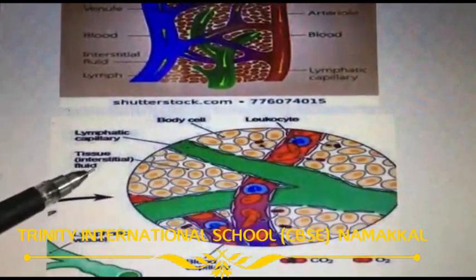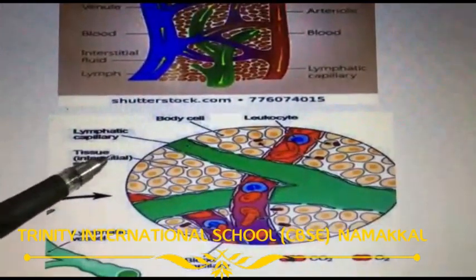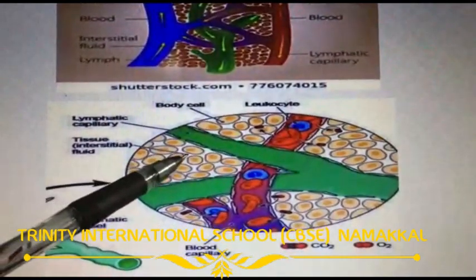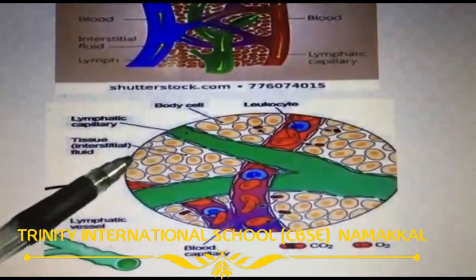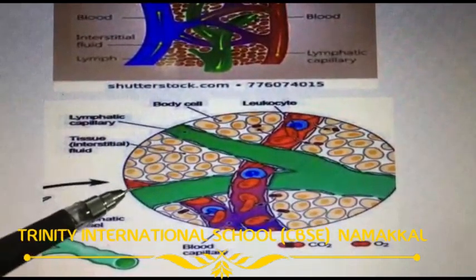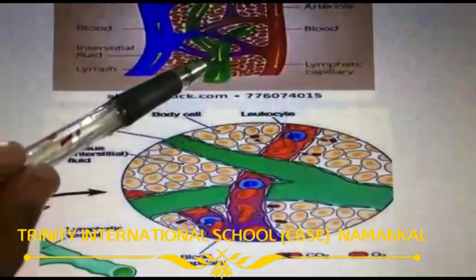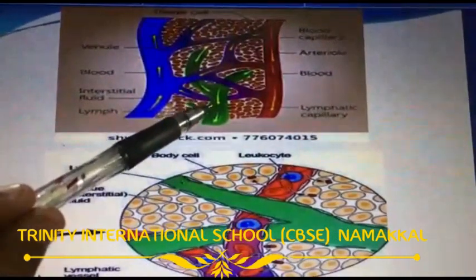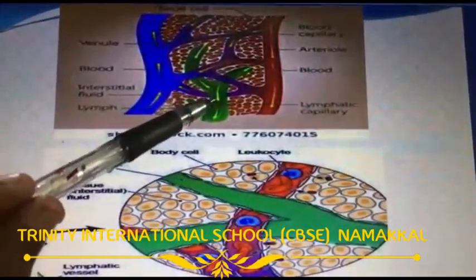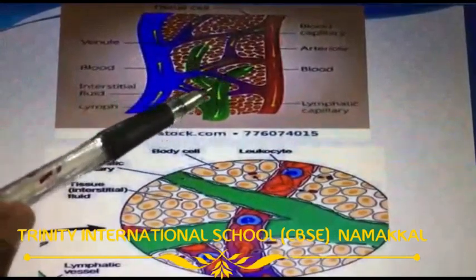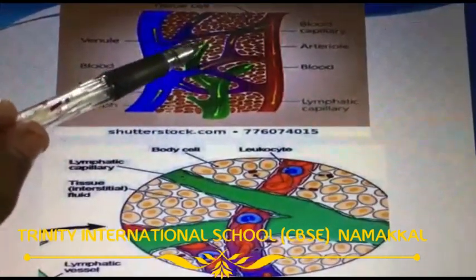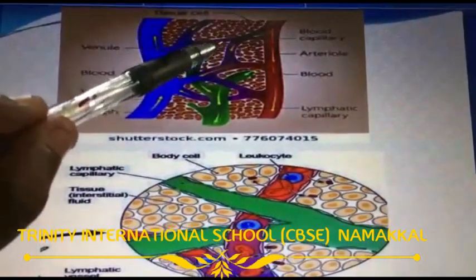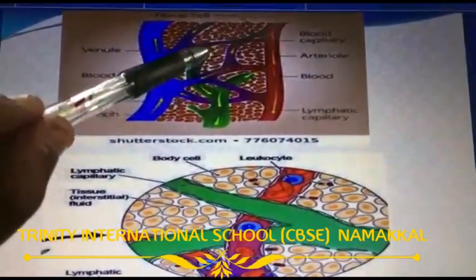This is called interstitial fluid. The fluid present between the cells is called interstitial fluid. This is a lymphatic capillary, which carries only the lymph. Later, 90% of the lymph goes back to the blood.